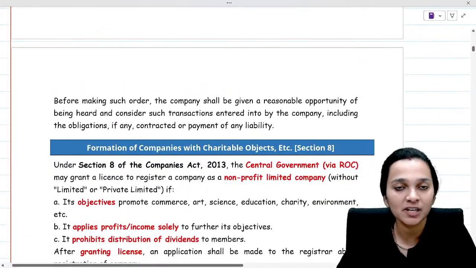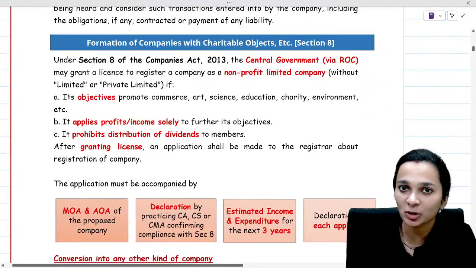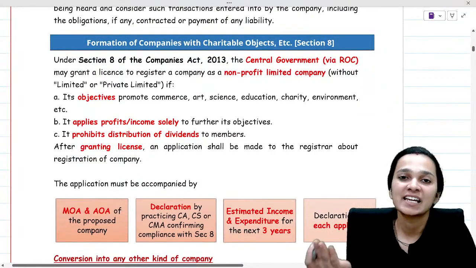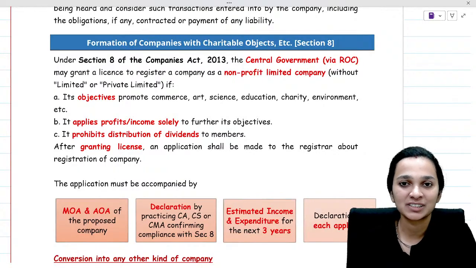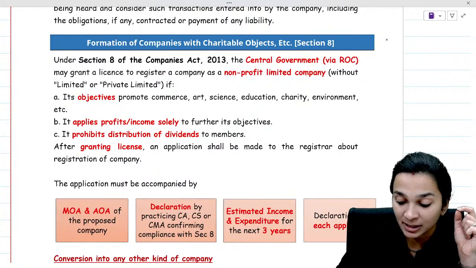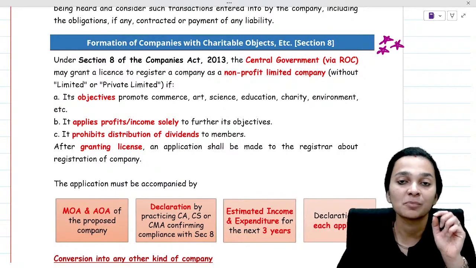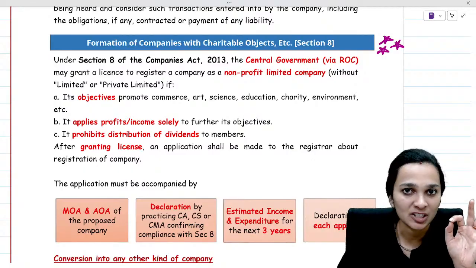Now what happens is once you file all the documents with the registrar, he will then check all the documents, and once he is satisfied, he will register the company and issue a certificate of incorporation for the company. Now comes in Section 8, another very important section. Questions have been asked from this section several times in examination. Now what is Section 8?